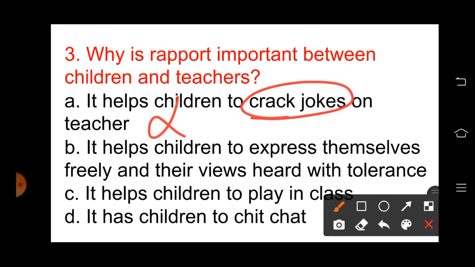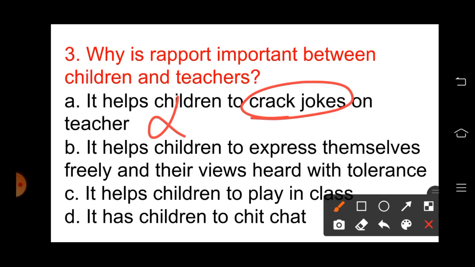When there is a good relationship between the children and the teacher, then children can freely express themselves. They can clear their doubts. They can tell their views to the teacher, and whatever is in their mind will be heard with tolerance by the teacher. With patience, the teacher will be listening to the views of the children.